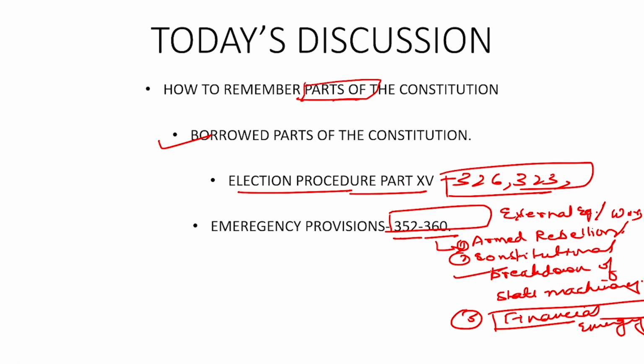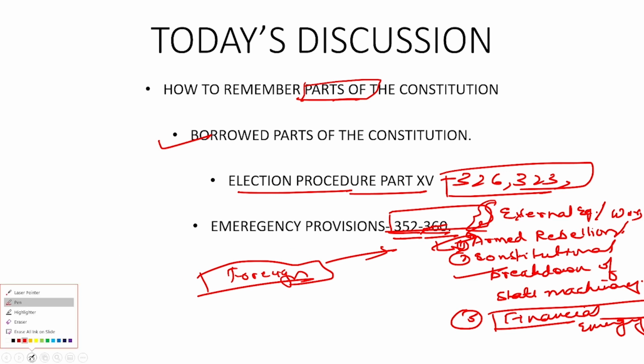It is a common phenomenon that takes place every now and then. And then we are talking about external aggression, war, or armed rebellion when there is a foreign invasion. The same way there was an invasion of Afghanistan by the Taliban. If there is any sort of aggression over a particular country, it will be considered an emergency. Which provisions talk about armed rebellion, which talk about financial emergency, all of these things we will be discussing in today's lecture series.